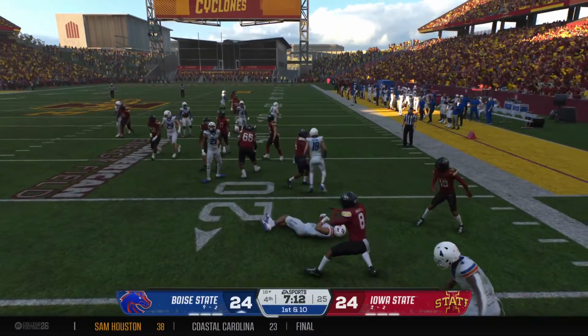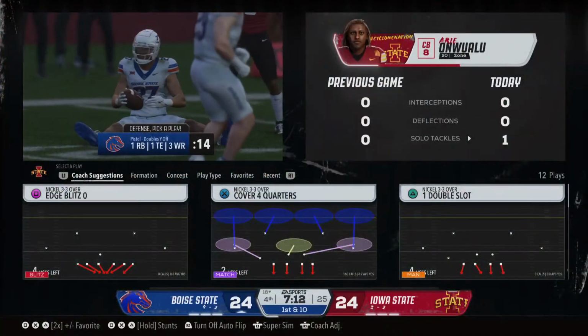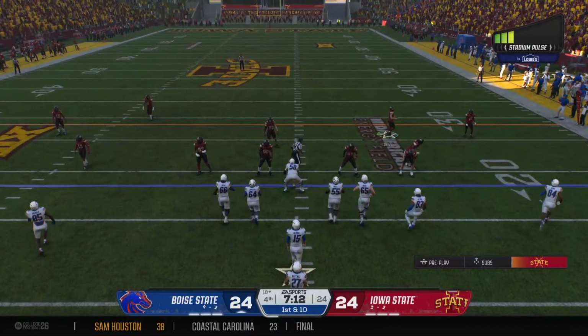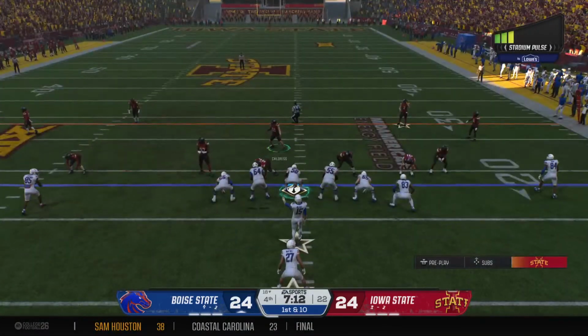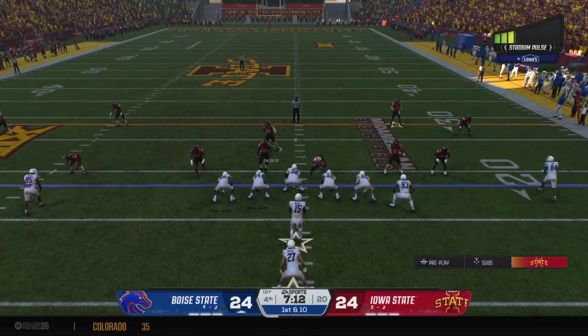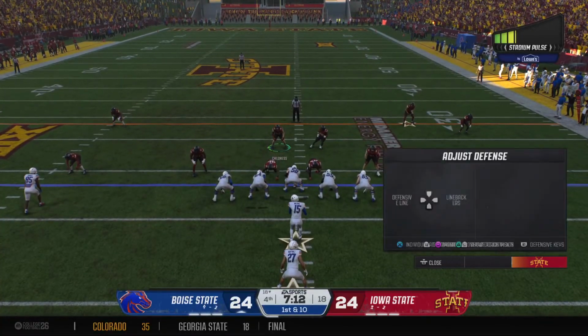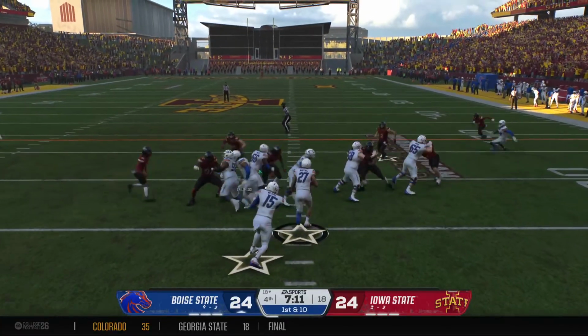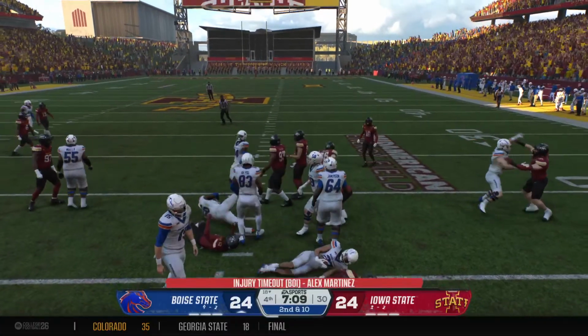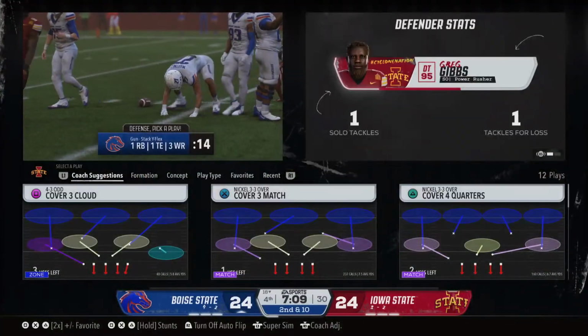He's able to pick his way for just a bit, but he'll be stopped at the 18. Good job by the punt team. Boise State has it back, ready to go to work on offense. They tied it up with a touchdown drive, got some good work from their defense, and now here in the fourth quarter, an opportunity to move on top.